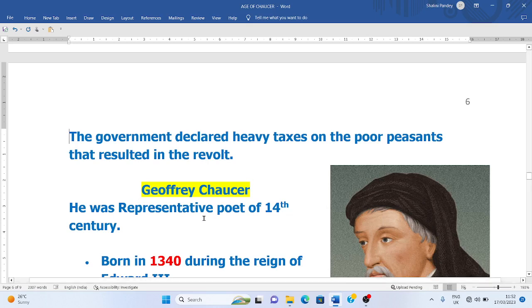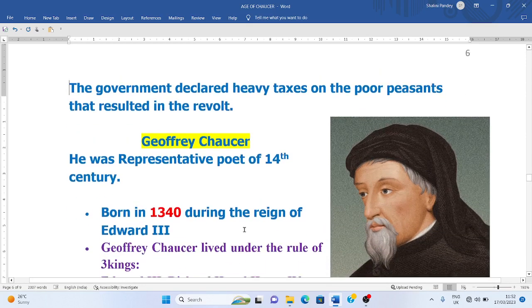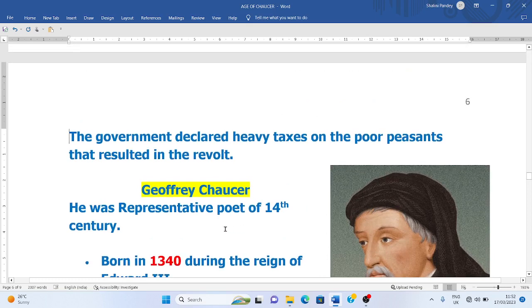Now, during this age, in the 14th century, English was not a very important language. It was not a literary language. The rich people talked in French and Latin, and French and Latin were the important languages. Aristocratic and rich people of England used the French language, and Latin was used by the church people or the clergy.